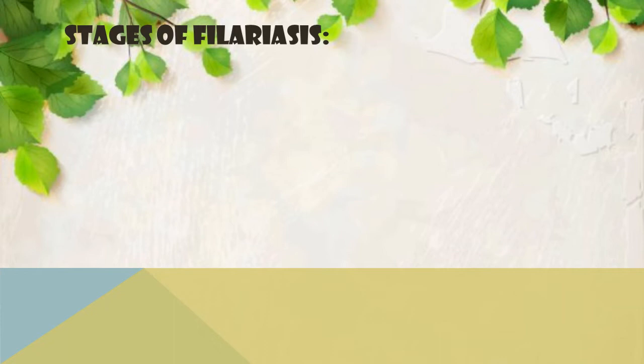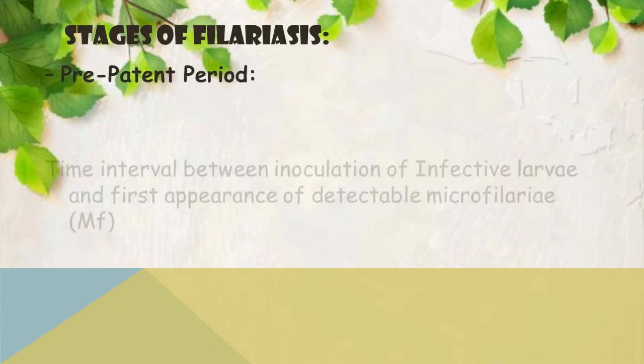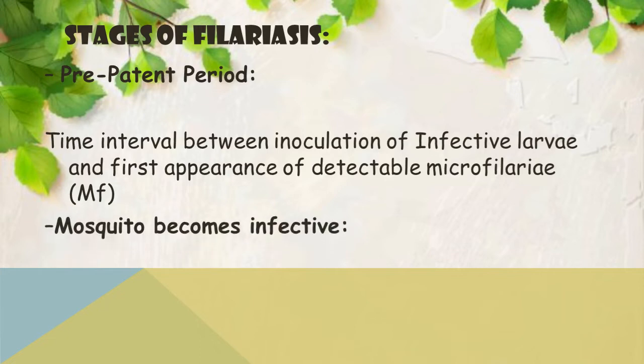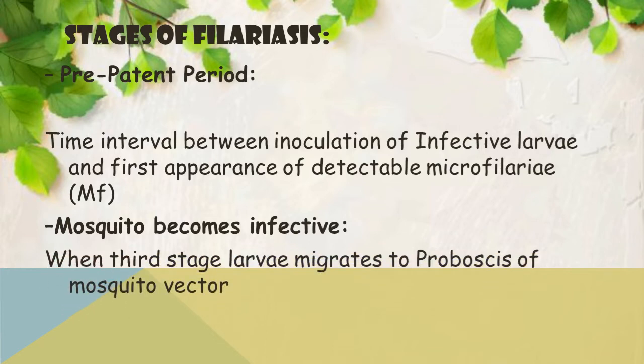Then regarding the stages of filariasis, first one, pre-patent period. It is the time interval between the inoculation of infective larvae and first appearance of detectable microfilariae. And the next thing is when the mosquito becomes infective. So let's see. When third stage larvae migrate to the proboscis of the mosquito vector, at that time it becomes infective.